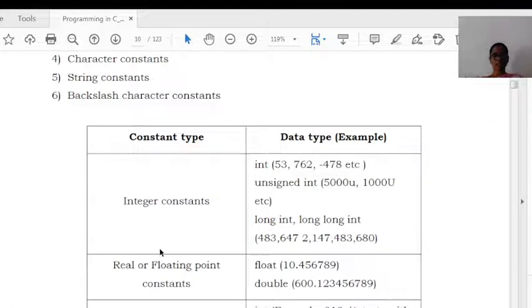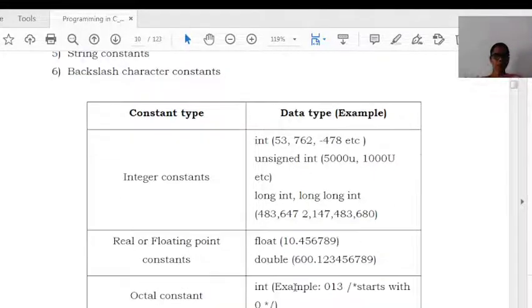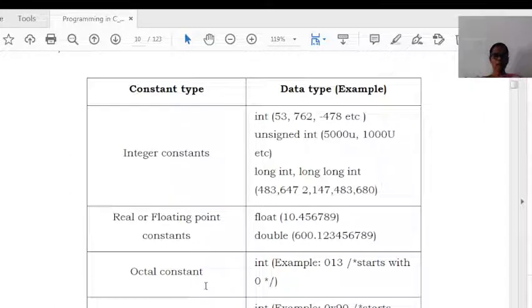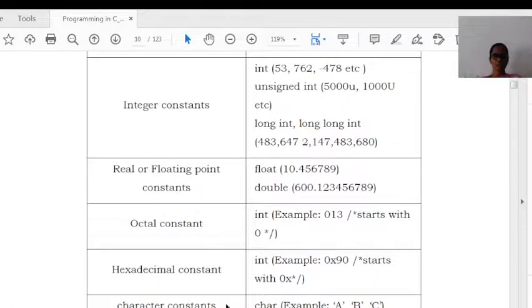An integer constant contains any integer values, that is int values. It may be int, unsigned int, or long int, whatever it may be. So the integer values given as a constant are integer constants. A floating point constant must contain floating values or double values. An octal constant has values from 0 to 7. Hexadecimal has 0 to 9 as well as A to F. Hexadecimal values must be in a hexadecimal constant.